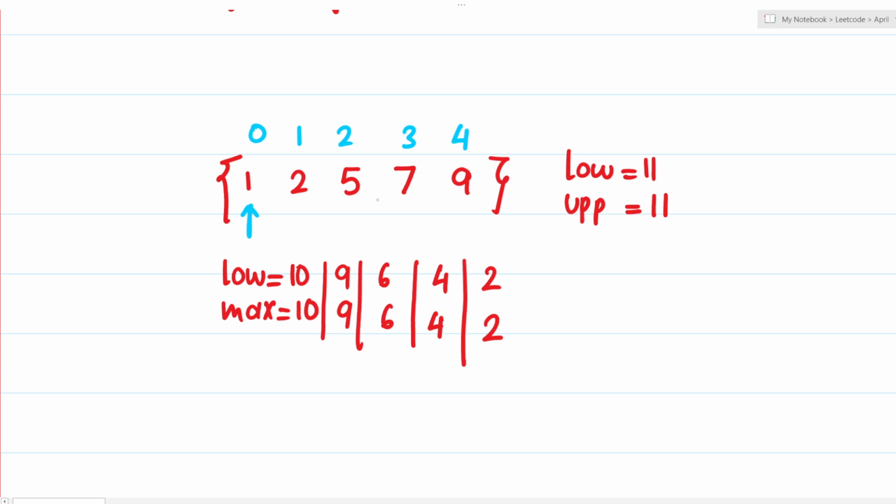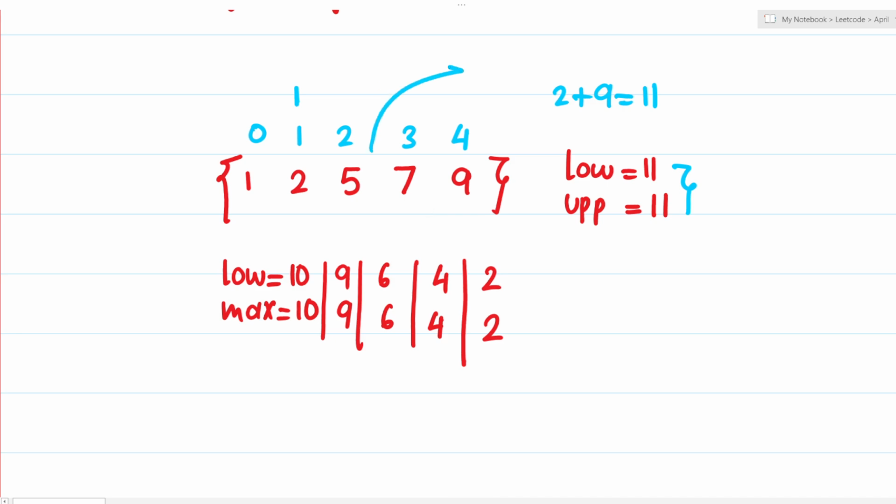I will observe at the end that I do not have any such number, so this one does not actually add up anything to my answer. This 2, when I iterate through the array, I find this 9, isn't it? When I combine 2 plus 9, it gives me 11, and 11 is actually inside this range. So that means that this 2 constitutes 1 to my overall answer, right? Then I'm standing at 3, nothing happens. Standing at 7, nothing happens. Standing at 9, nothing happens. And that's the end of it.